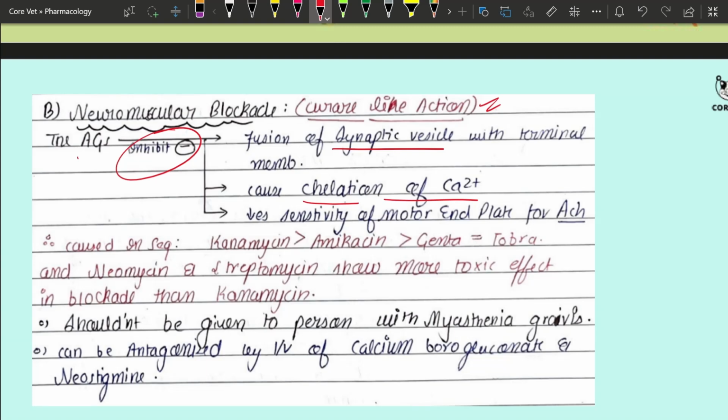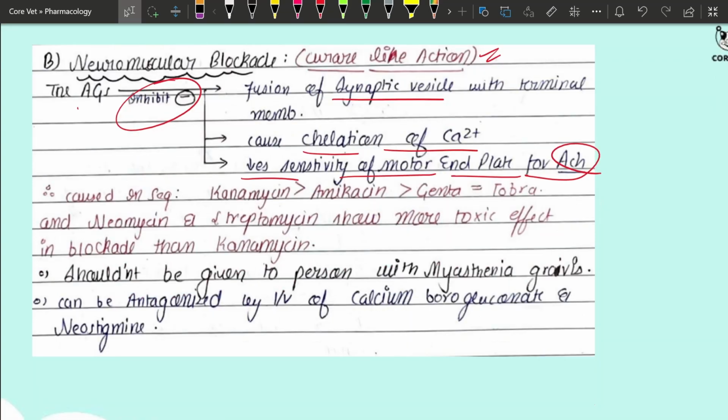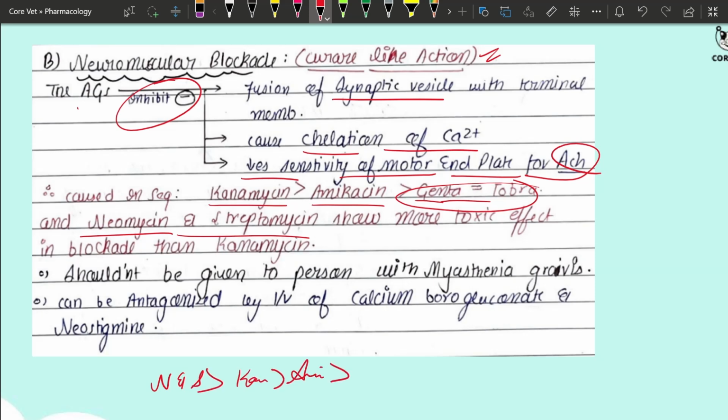And it also decreases the sensitivity of the motor end plates for acetylcholine. If we see the sequential toxicity, then the kanamycin is more, and then the amikacin, then the gentamicin, which is equivalent to the tobramycin. And the most toxic effect is shown by your neomycin and the streptomycin, which are more than the kanamycin, then your amikacin, then your gentamicin, which has equivalent toxicity to the tobramycin, right?